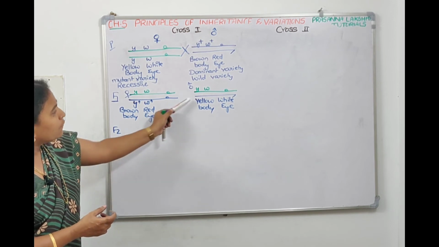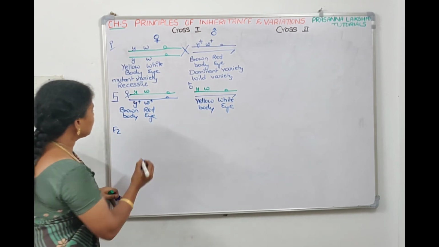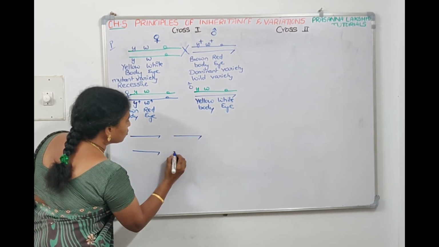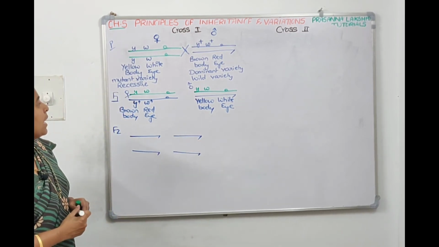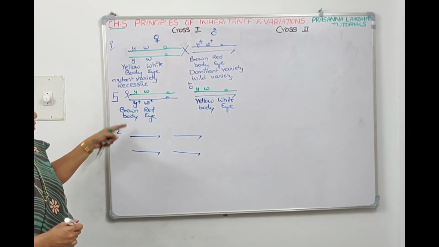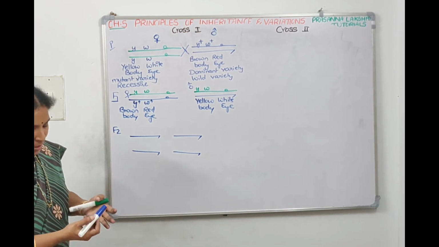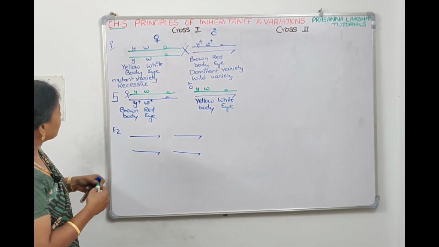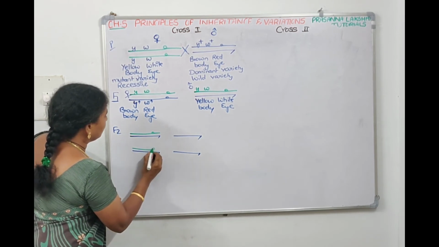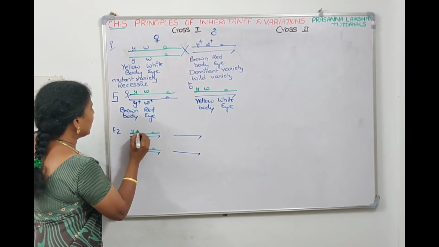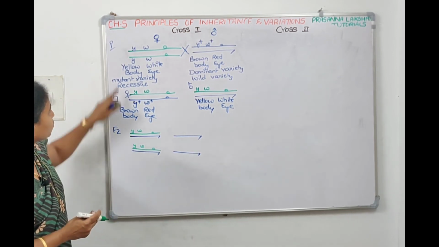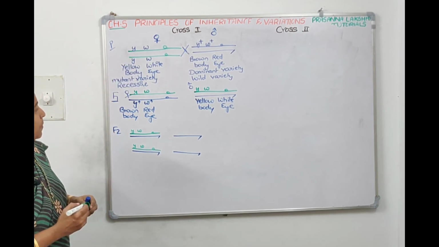All the 4 males will get Y chromosome from the father, means Y chromosome, Y chromosome, Y chromosome, Y chromosome from the father. And the mother will give the X chromosome to the sons. All these 4 are sons. So mother will give the same green chromosome, right? Means Y and W, Y and W. Now this is parental, because Y and W is parental, Y and W is also parental.